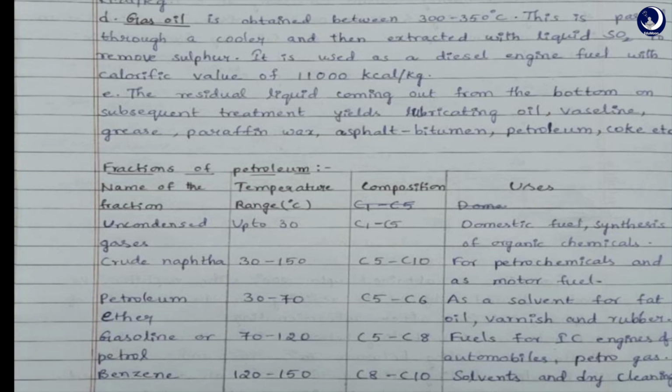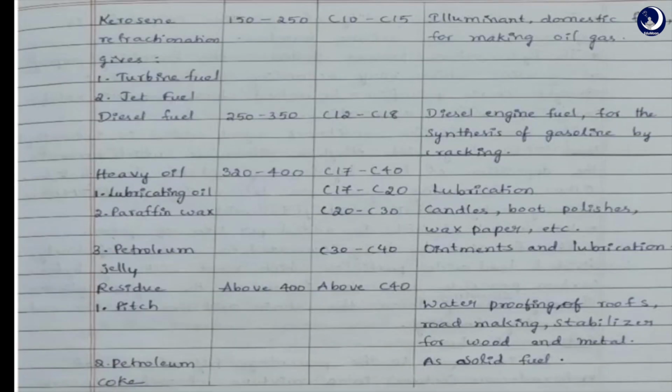The residual liquid coming out from the bottom on subsequent treatment yields lubricating oil, vaseline, grease, paraffin wax, asphalt, bitumen, petroleum coke, etc. These are the fractions of petroleum that are obtained from the fractional distillation of petroleum.